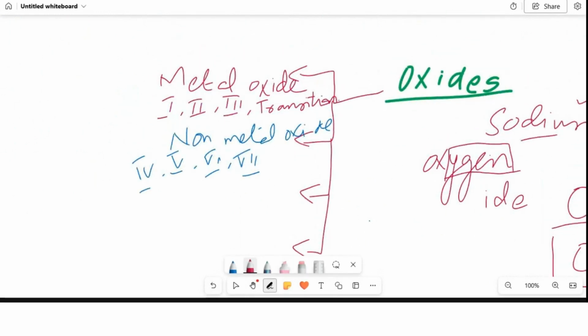So you know, metal oxides are alkalis or basic oxides. Alkalis हैं और basic oxides हैं. They are basic oxides. Non-metal oxides are your acidic oxides.